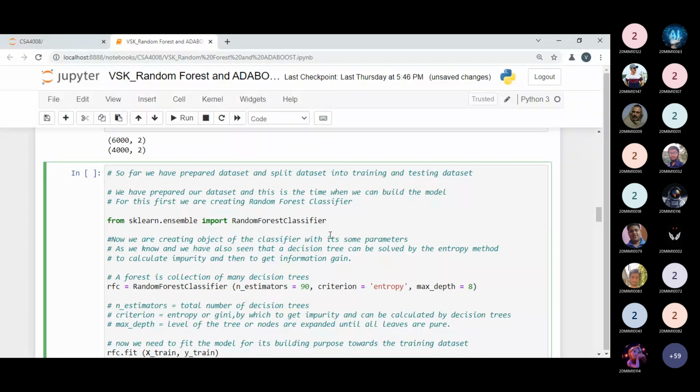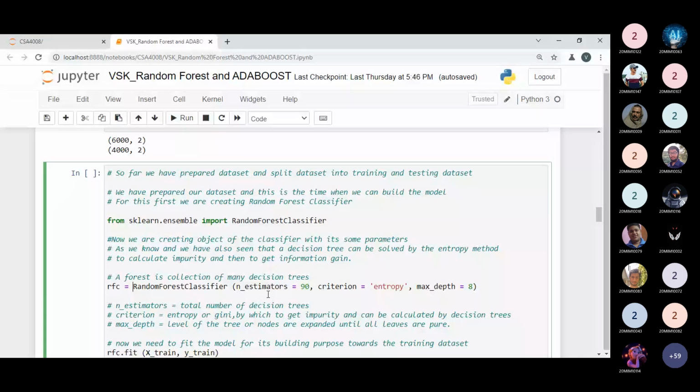Now we are creating the object of the classifier, but it takes some parameters. RFC is the name of the variable, a RandomForestClassifier object. Before creating the object, we have to pass some parameters. The number of estimators means we are passing the total number of decision trees. This is a big point. What is meant by the total number of decision trees? Yes, of course. What would be the base model here?